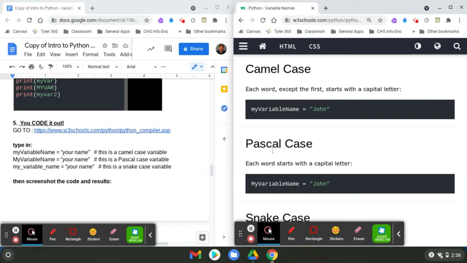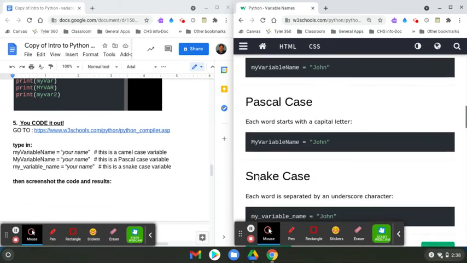I don't really know why they call it Pascal, but maybe one of you can figure it out. The last one is snake case, where you have a little link between words, almost like a snake can move. If you had something flexible, you can actually move the little strip up and down, and you'll see how it moves like a snake.